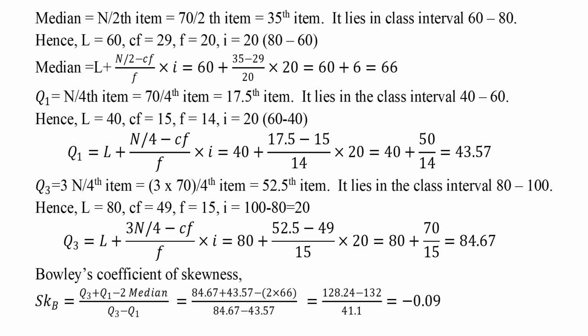Q1 equals n by 4th item equals 70 by 4th item equals 17.5th item. It lies in the class interval 40 to 60. Hence, L equals 40, CF equals 15, F equals 14, I equals 60 minus 40 equals 20. Q3 equals 3n by 4th item equals 3 into 70 by 4th item equals 52.5th item. It lies in the class interval 80 to 100. Hence, L equals 80, CF equals 49, F equals 15, I equals 100 minus 80 equals 20. Bowley's coefficient of skewness can be calculated through the formula and it's equal to minus 0.09.